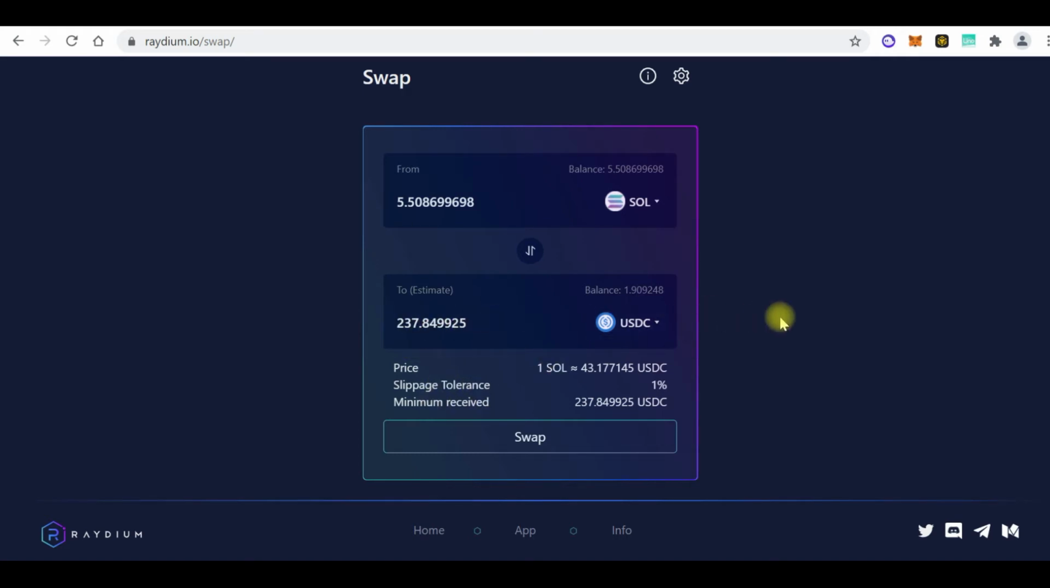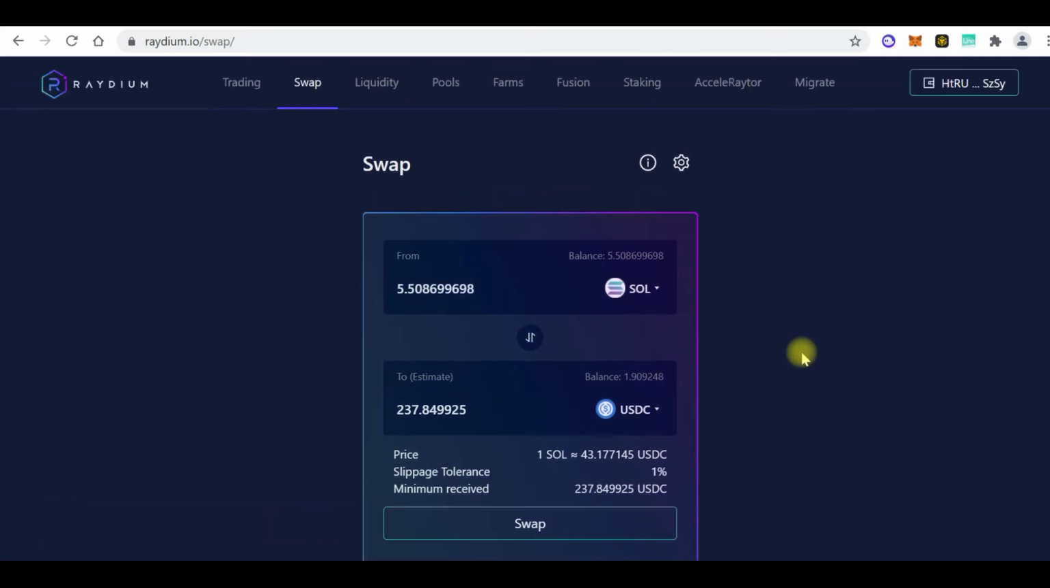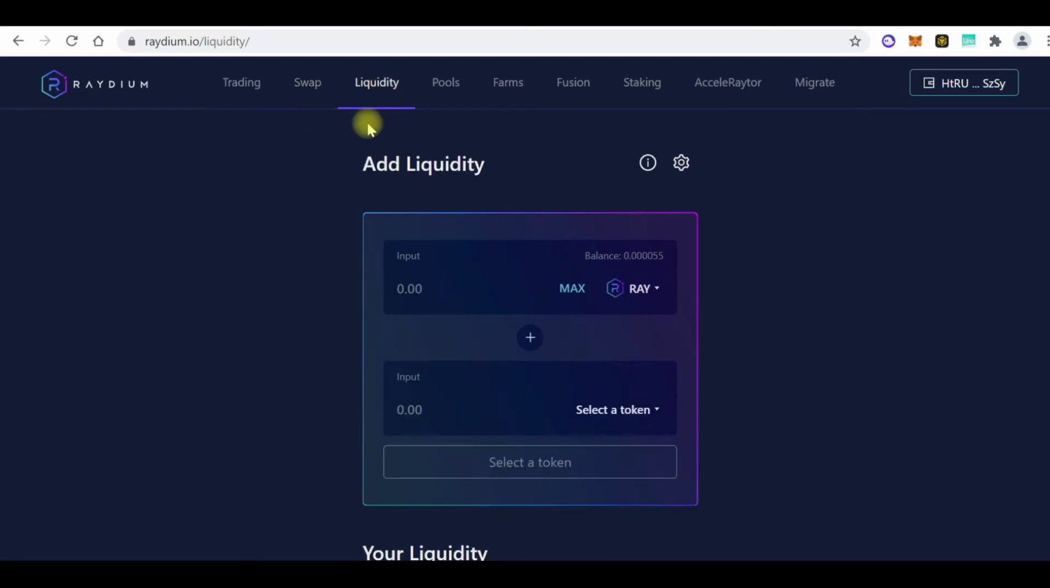You get? So why would people want to provide liquidity? Because they get fees, they get a share of the fees. So if you see here, half price, slippage, I'm going to actually pay a fee for this thing. So that is where people that provide liquidity get their money from. So now if I click on liquidity, this is how I add the liquidity.